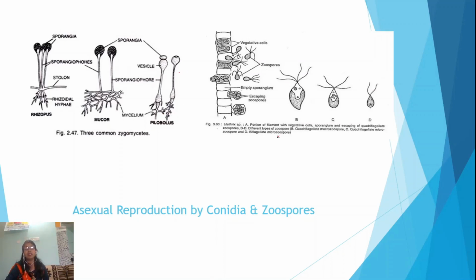In the same way, in algae, special structures are produced known as zoospores, with flagella. That's why they are motile structures. They come out from the body, and each zoospore gives rise to a new algal plant.